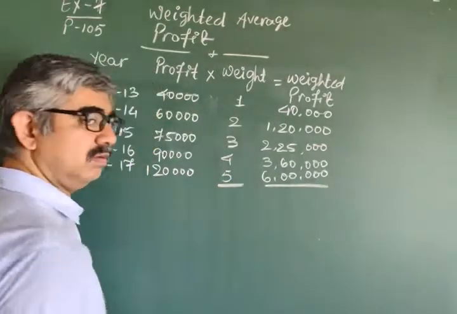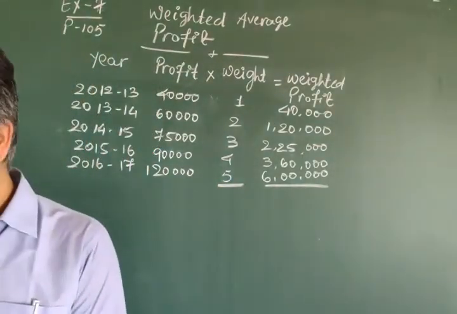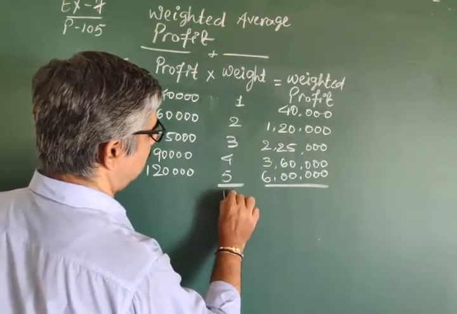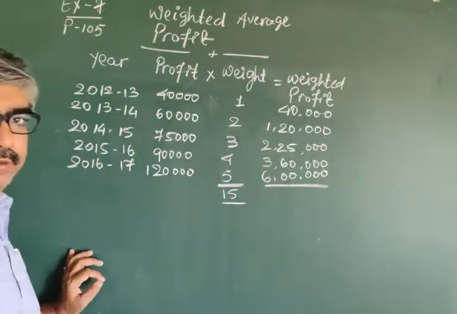Total of this and total of this. Only 2 totals you have to do. Use your calculator properly. Yes, quickly. The total of this, very, very simple, is 15.